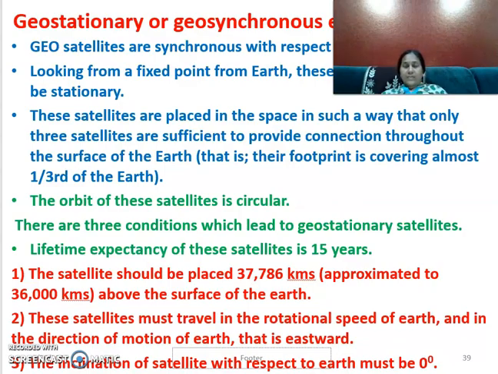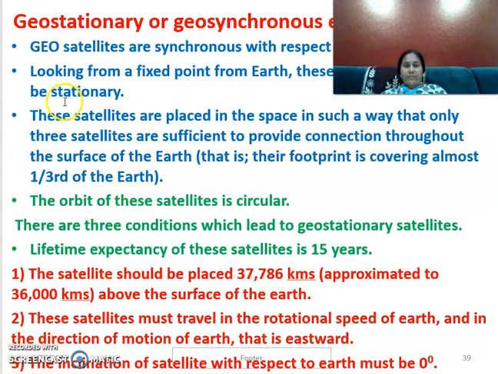So it is called geosynchronous or geostationary, meaning the Earth and the satellite are looking at each other at any moment of time.